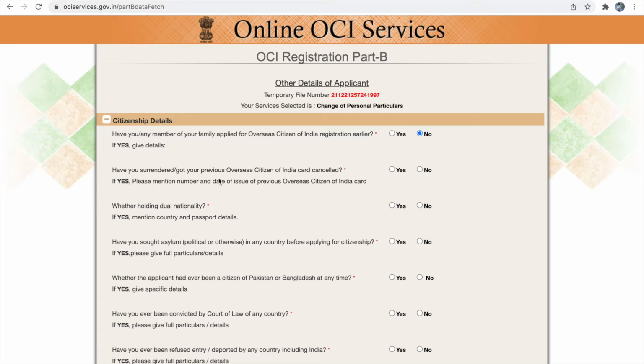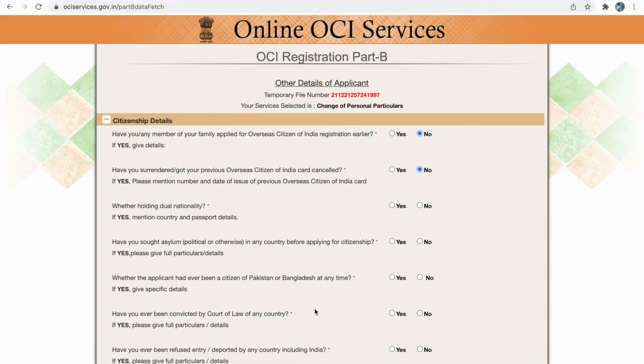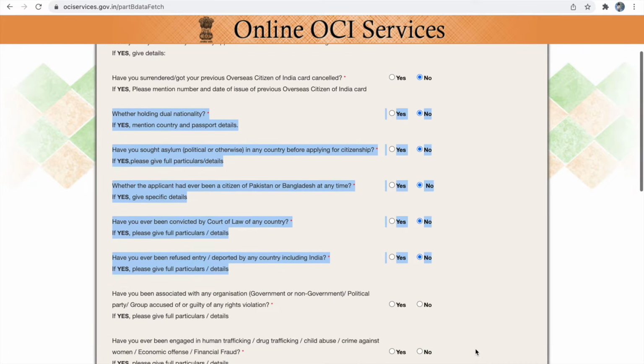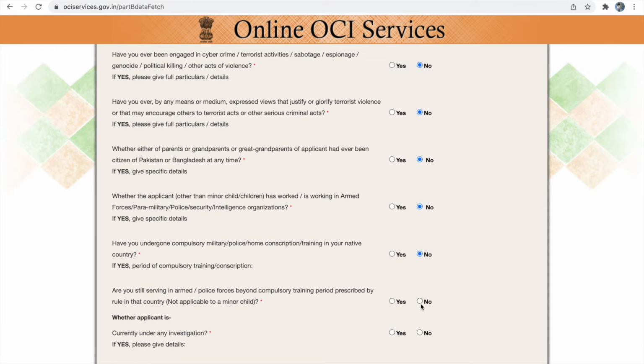If you have any other previous OCA card which is cancelled, then you have to provide yes for this question and provide the reason for the cancellation of your previous OCA card. Otherwise you can provide no for this question. The rest, you have to answer all the questions. Please go through the questions individually before you answer them and provide the answer appropriately. These are some of the common questions which need to be answered by every individual.